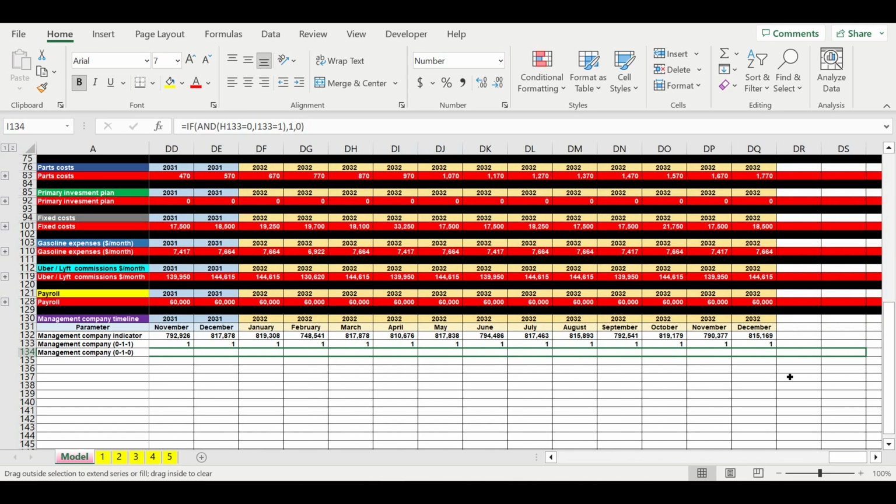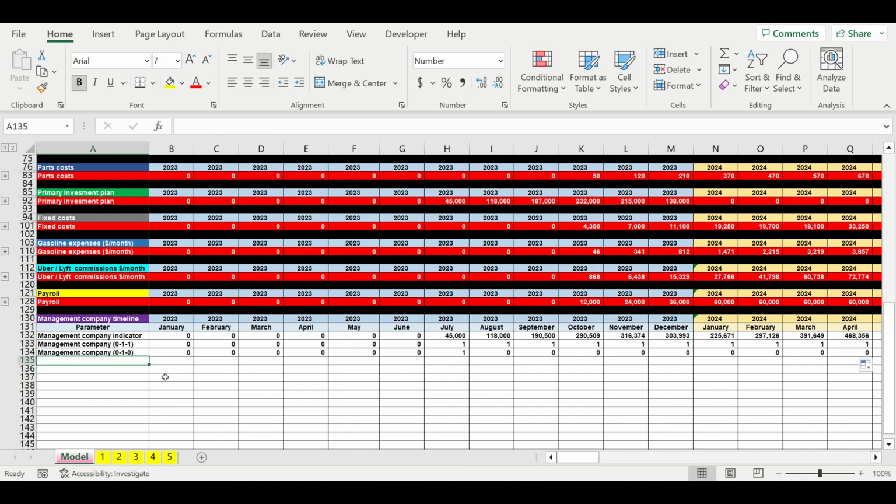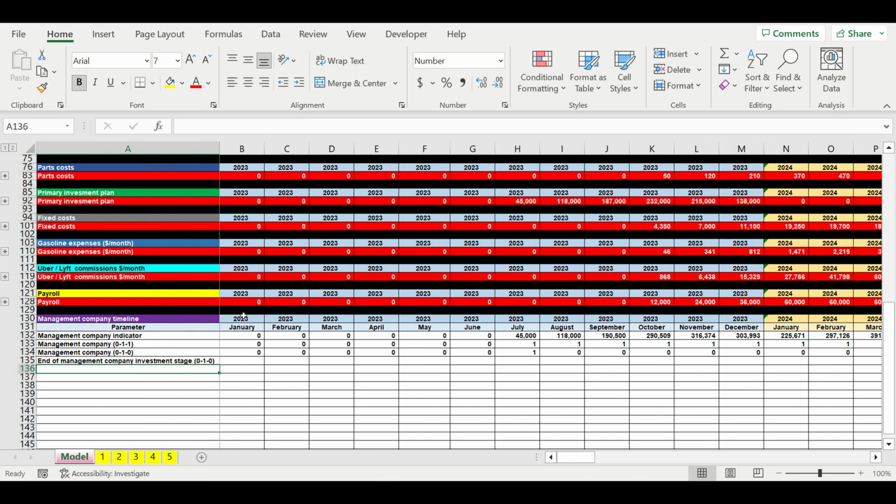Then the management company will have its own investment stage. So this is the end of the management company investment stage. We will displace this value 1 month prior.